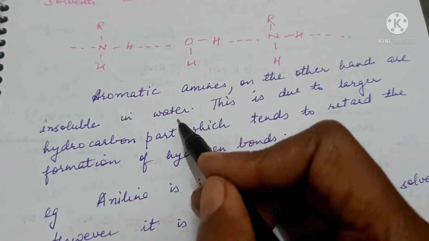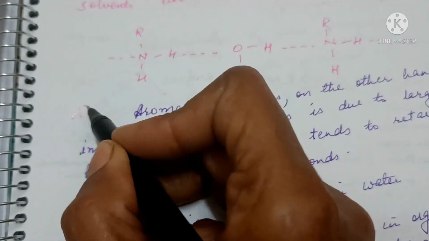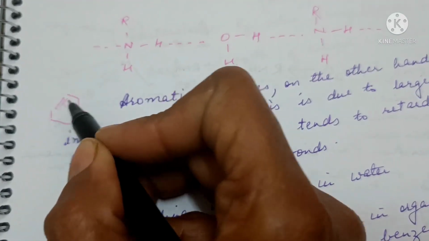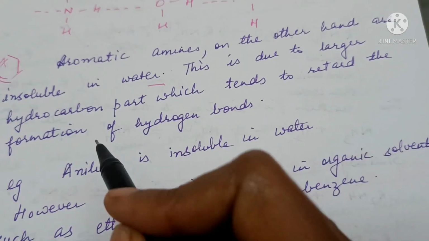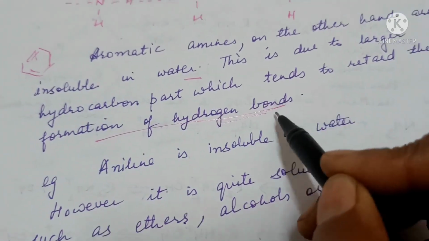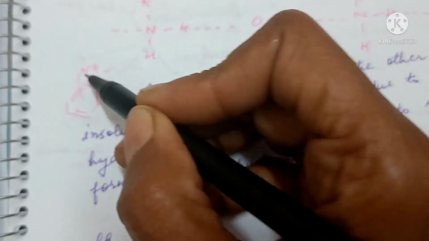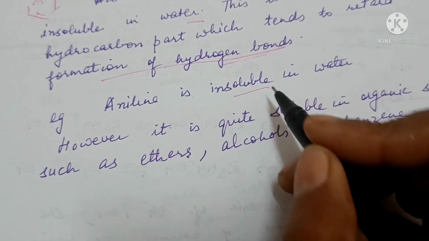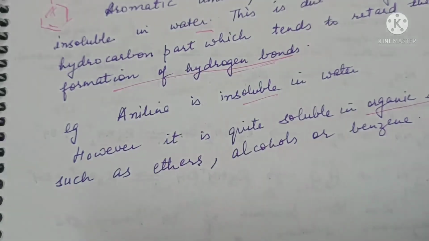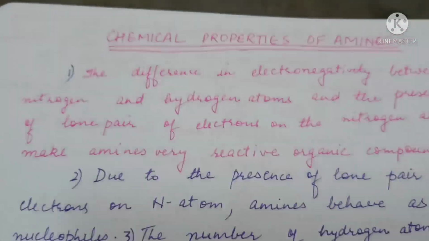Aromatic amines are insoluble in water because the larger hydrocarbon part will mask the formation of hydrogen bonds. It tends to retard the formation of hydrogen bonds of the smaller amino group. Aniline is insoluble in water. However, it is quite soluble in organic solvents such as ether, alcohols, or benzene. Chemical properties of amines.